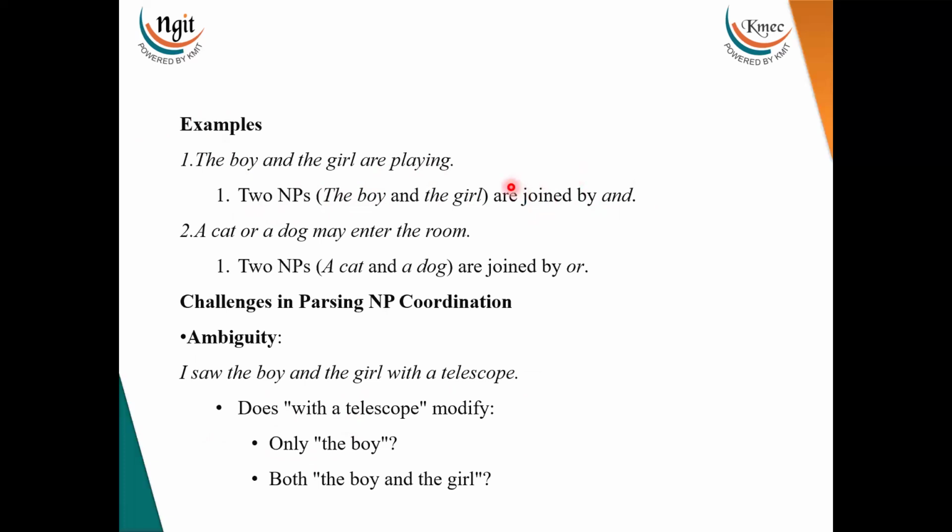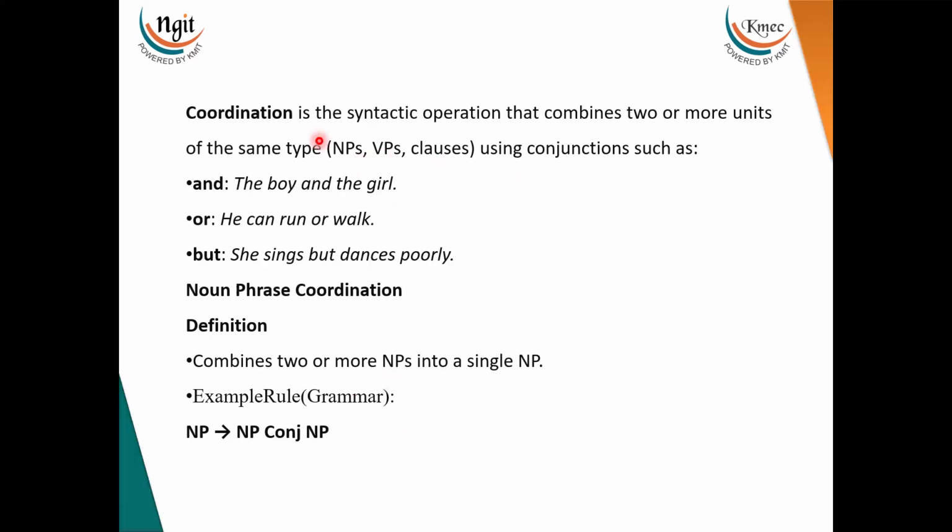Now, just see the previous slide. We are talking about the coordination between these noun phrases and verb phrases. Got it? When I say coordination, it happens using conjunctions, where the conjunctions are like and, or, but, and so on. So now the same example is given there.